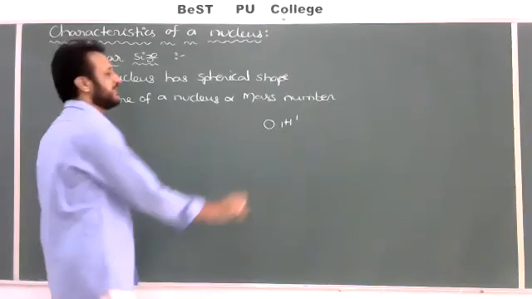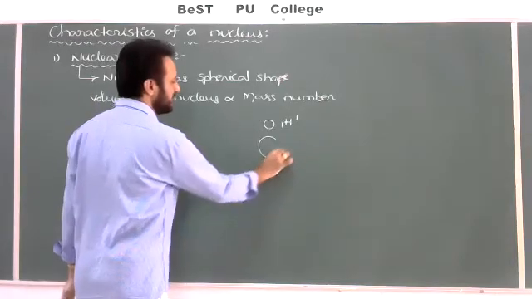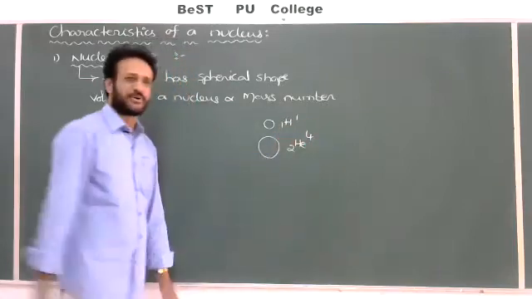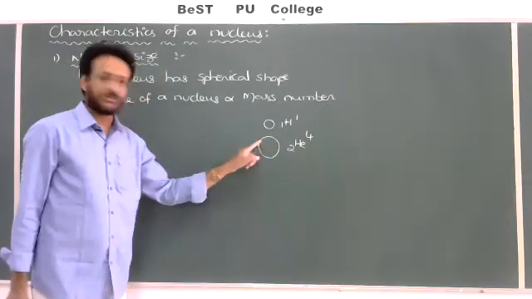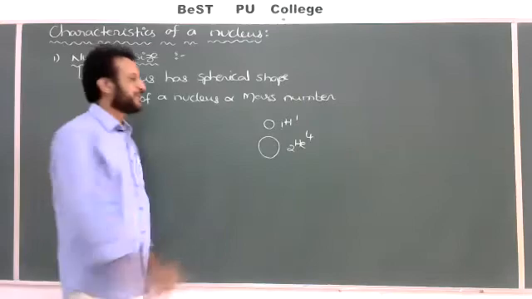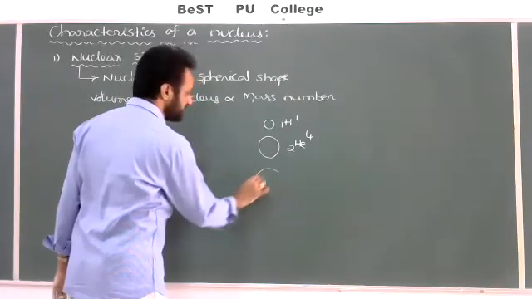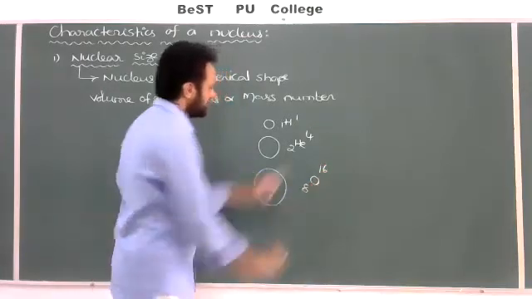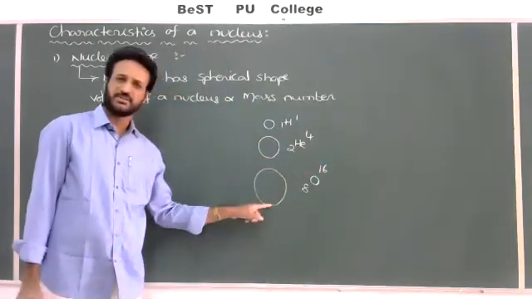And I am taking helium, 2He4, so the mass number of helium is 4. Whenever the mass number increases, the volume also increases. For example, I am taking oxygen, atomic number 8, mass number 16. So as the mass number increases, the volume also increases.